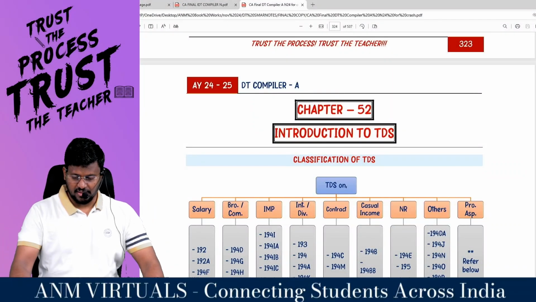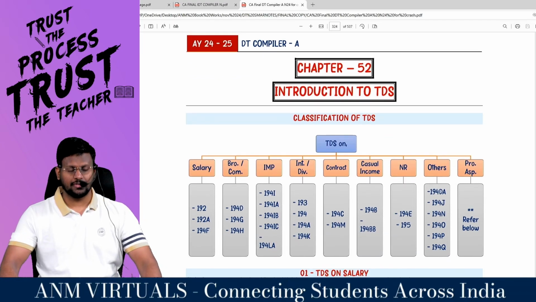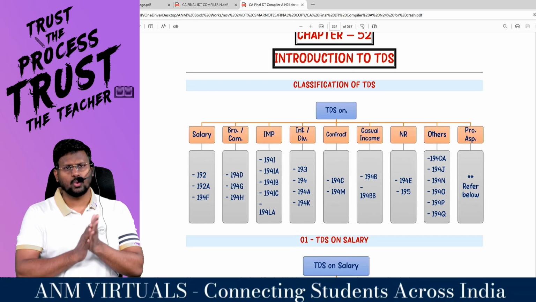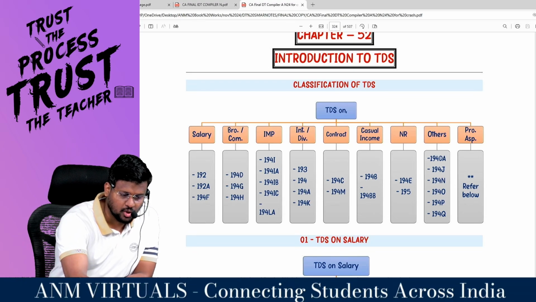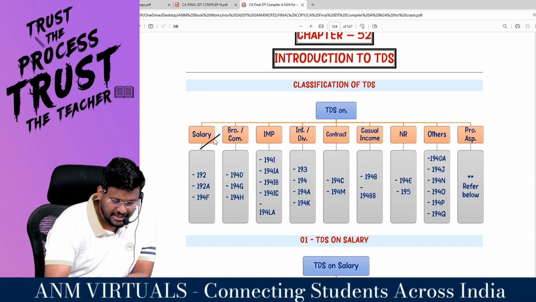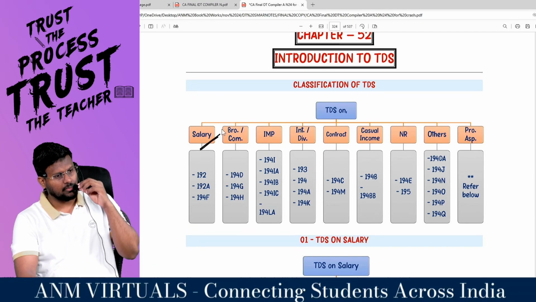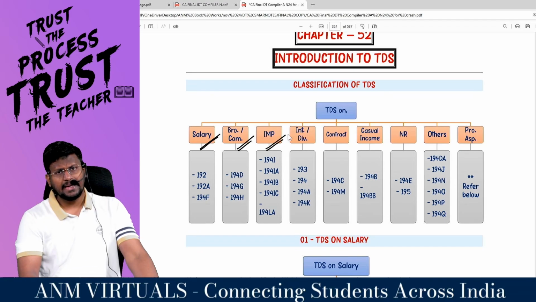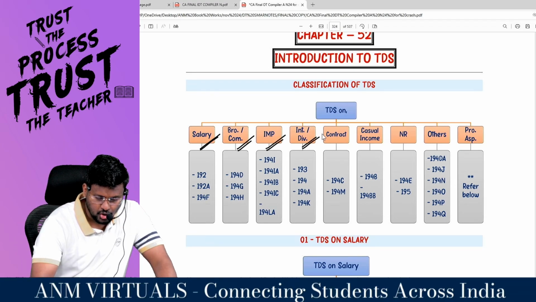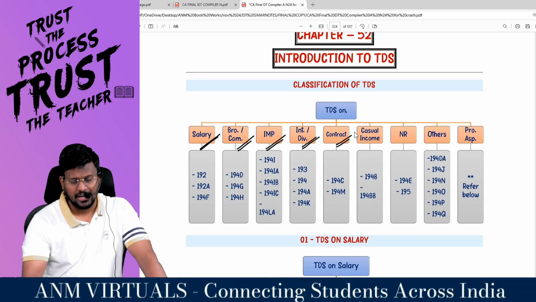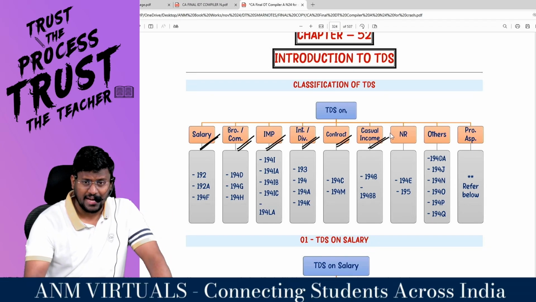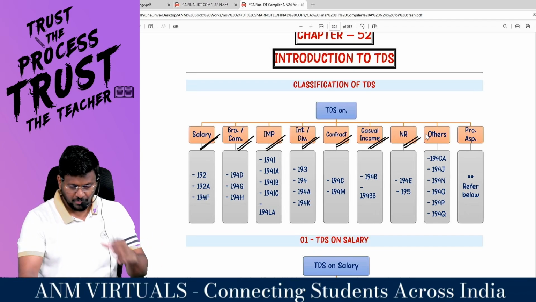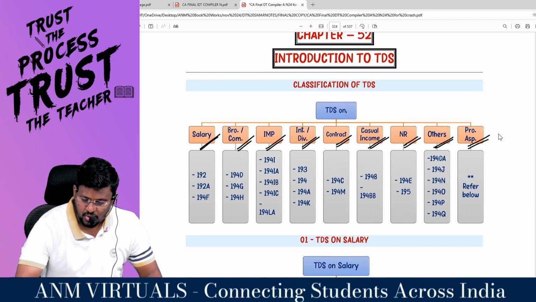This is TDS revision, a very quick recap of the chapter TDS. We all know that chapter TDS has been classified into 9 categories. Number 1, TDS on salary. Tell me the others: TDS on brokerage or commission, TDS on immovable property, TDS on interest or dividend, TDS on contract, TDS on casual income, TDS on non-resident, TDS on others and procedural aspects.